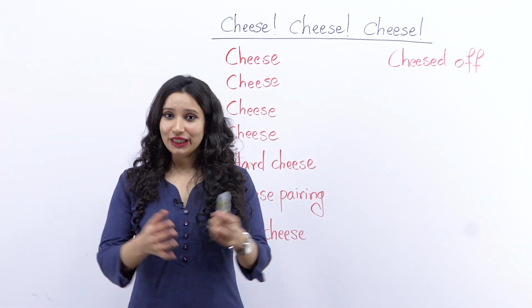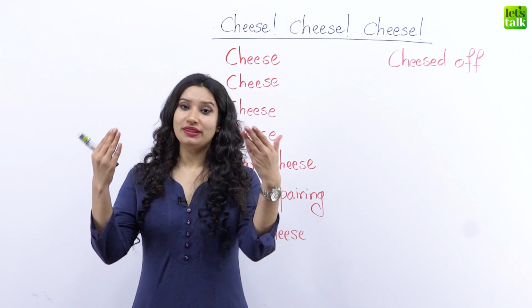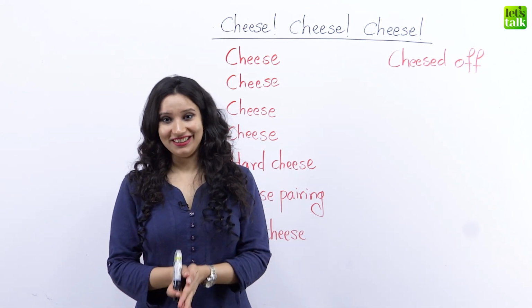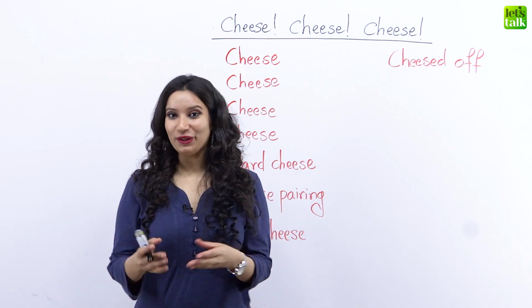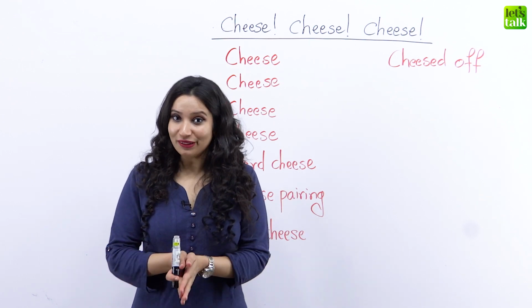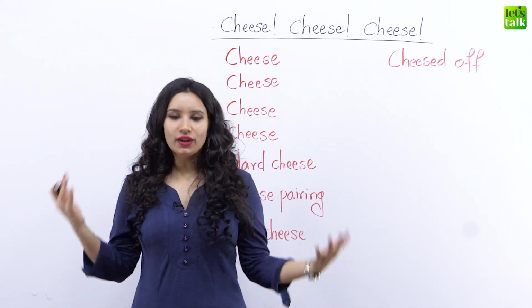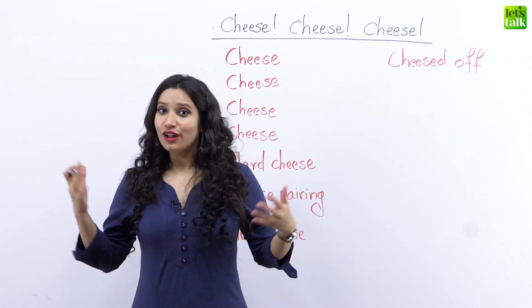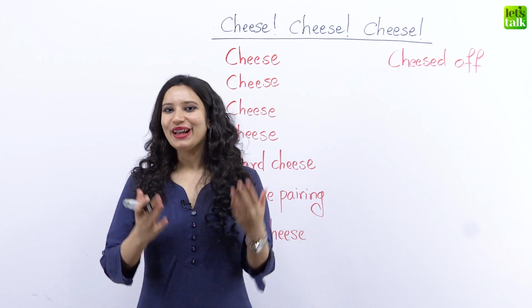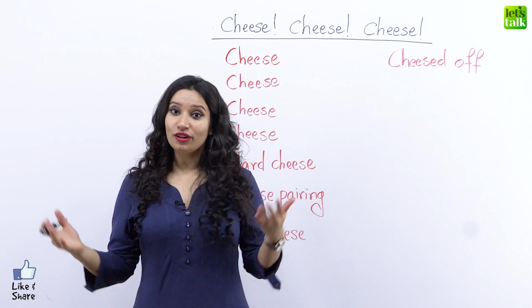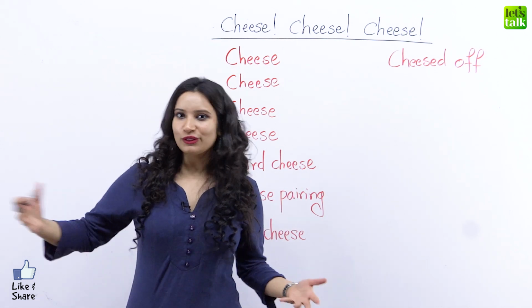So the first meaning of the word cheese is exactly what you saw. You saw me eating cheese, and that's what it is. It is a noun and a dairy product, which means it's made out of milk, and it's a solid food which is very delicious. And we all love our pizzas loaded with cheese. And if you want to use it in a sentence, you could easily say that the waiter got her pizza with oodles of cheese.